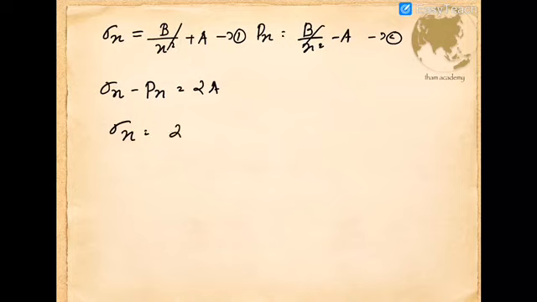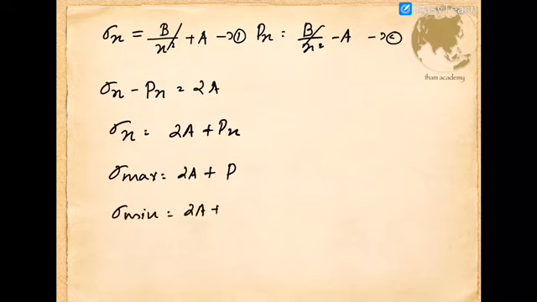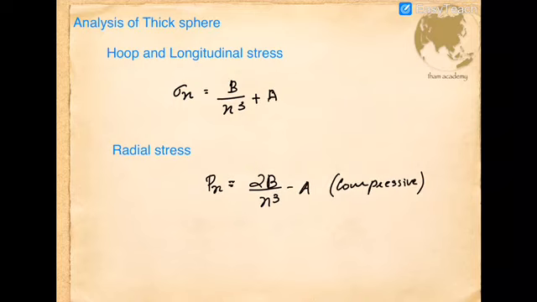So sigma x will be equal to 2A plus Px. We can conclude that the maximum stress will be 2A plus the maximum pressure, that is the pressure of the fluid, and the minimum stress will be 2A plus the atmospheric pressure. If we take the atmospheric pressure as standard, that value goes to 0, so it will be equal to 2A.